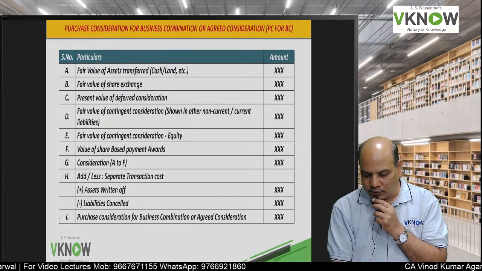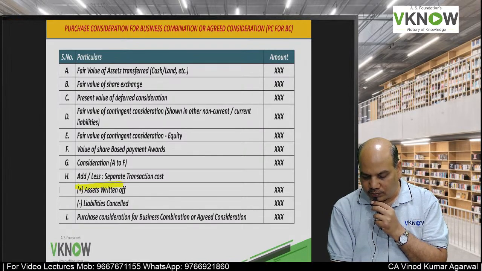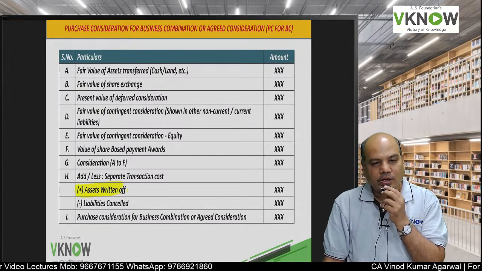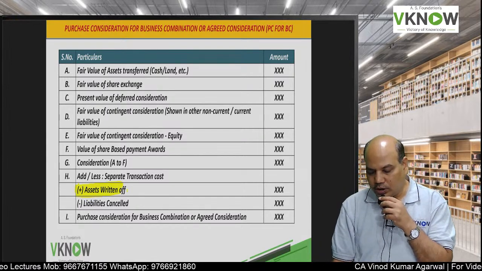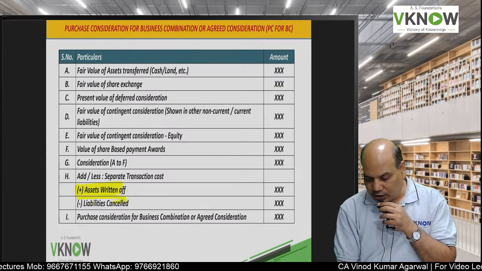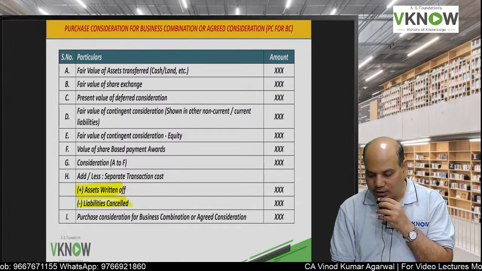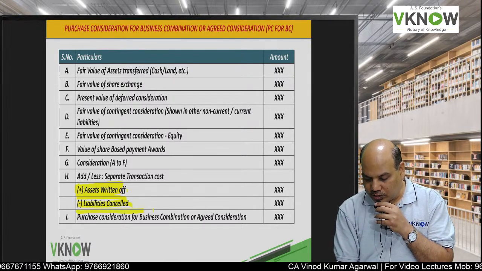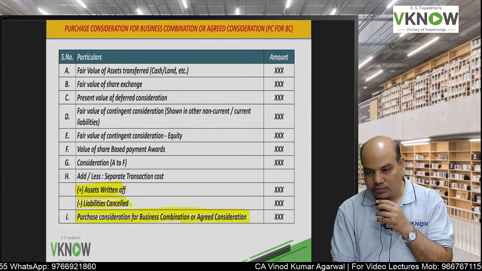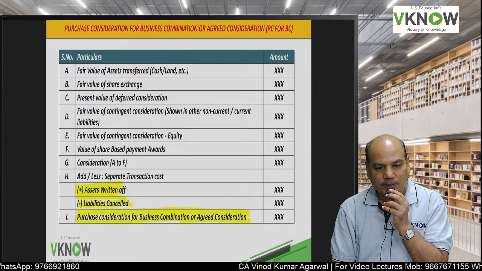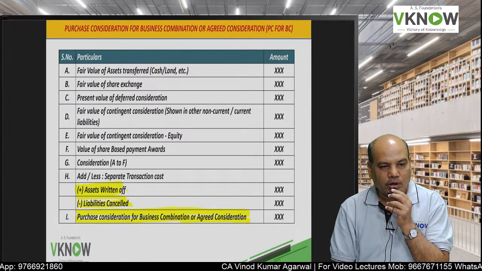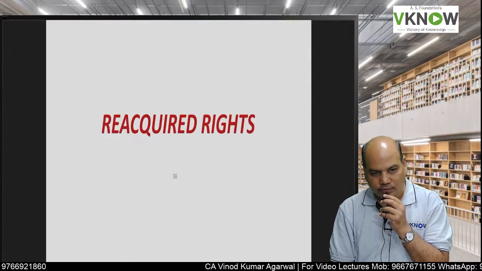So in that case, we are going to make an adjustment. If any asset is written off, we will add, and if any liability is cancelled, we will deduct. This will give me the purchase consideration for business combination, PC for BC, or agreed consideration.